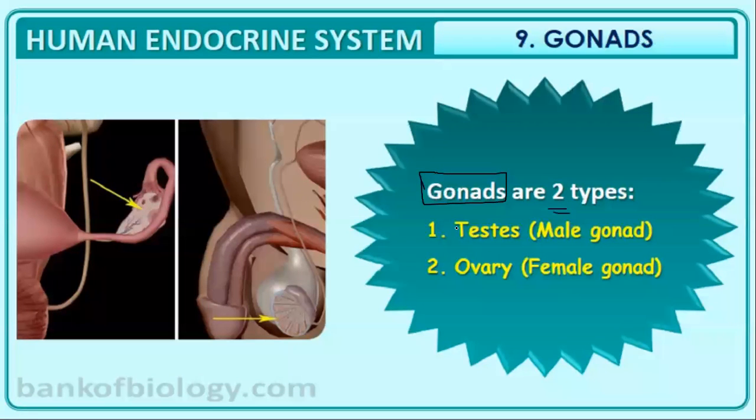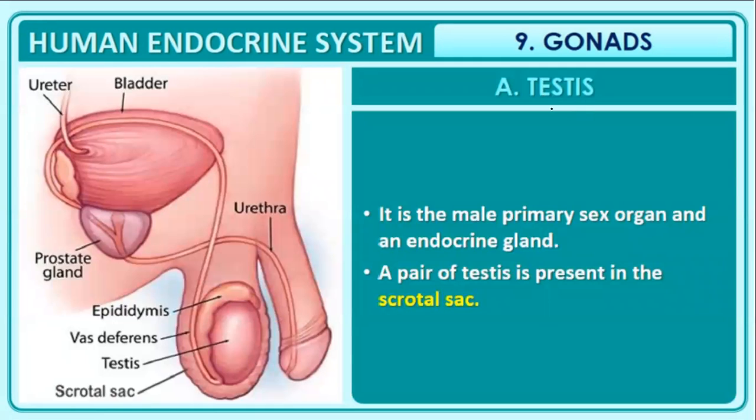Gonads are mainly of two types, that is testis, which is the male gonad, and ovary, which is the female gonad. So testis is the male sex organ, ovary is the female sex organ. First, moving on to the testis, I'm not extending it to such an extent because in 2 or 3 days in class we will move on to the chapter human reproduction. At that time I would have to take all these things in detail in your class 12. So here I am telling only the things which are essential for you right now.